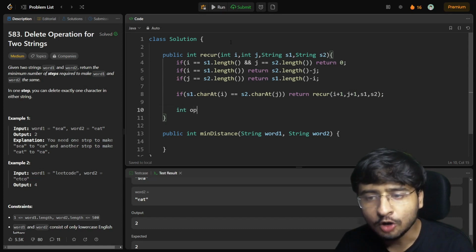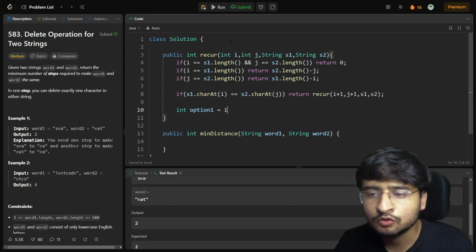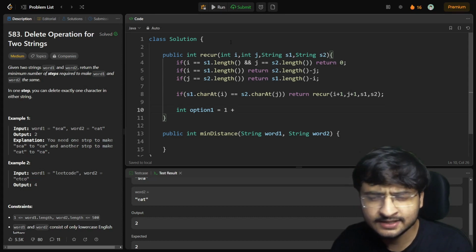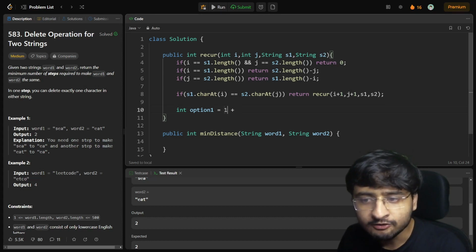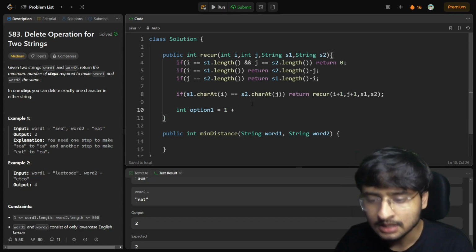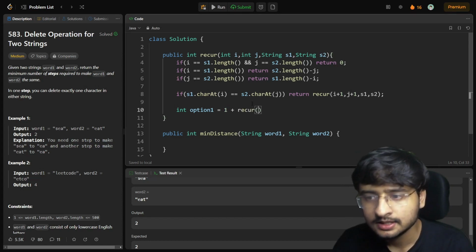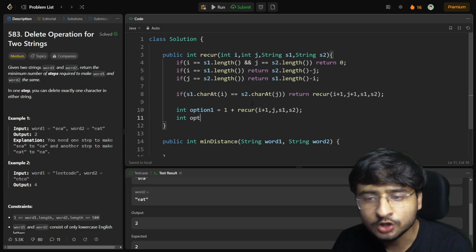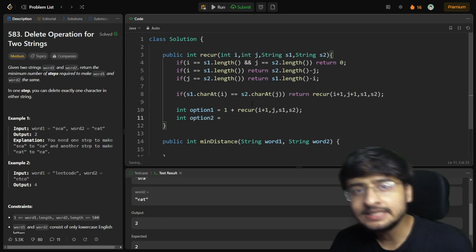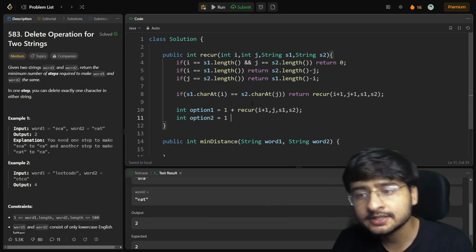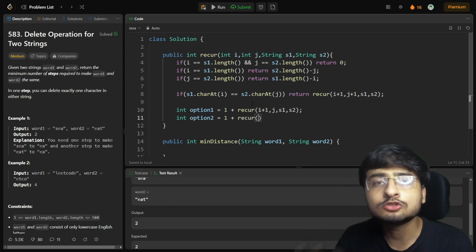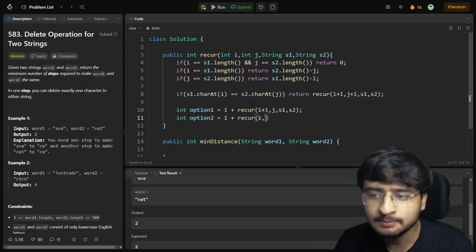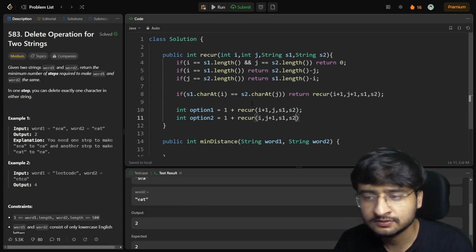Now integer option 1: if I delete the ith character, so 1 for deleting the ith character, I don't think that I've done that in the pseudo code, but 1 for deleting the ith character plus whatever the answer the remaining strings can make. Option 2 is what? If I delete the jth character, so 1 to delete that jth character plus whatever is the cost of making both the remaining strings equal. So i comma j plus 1 comma s1 comma s2.